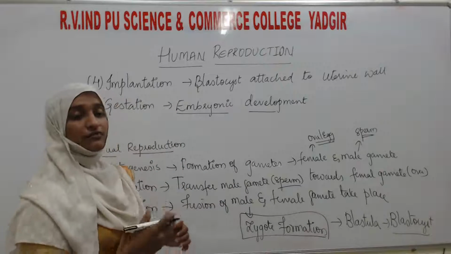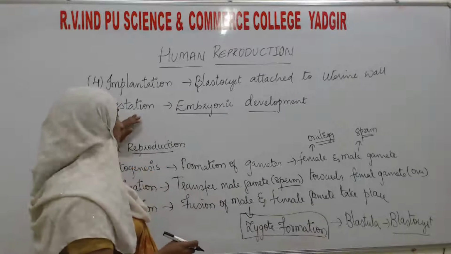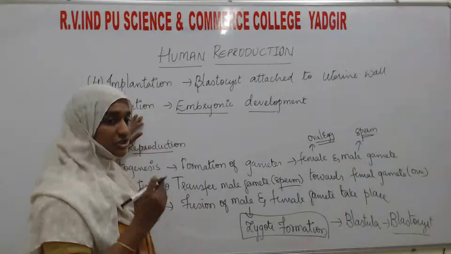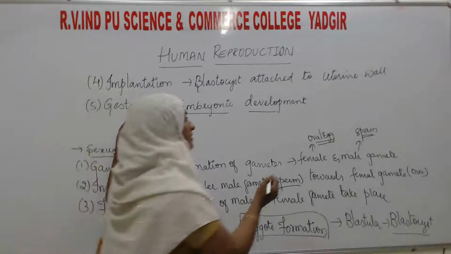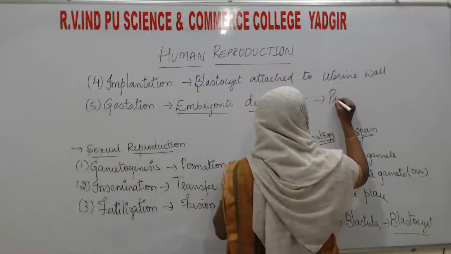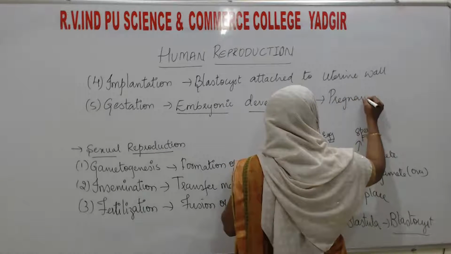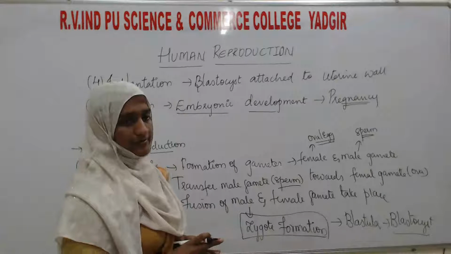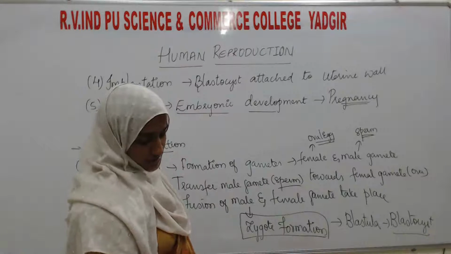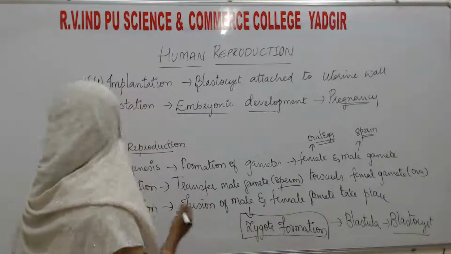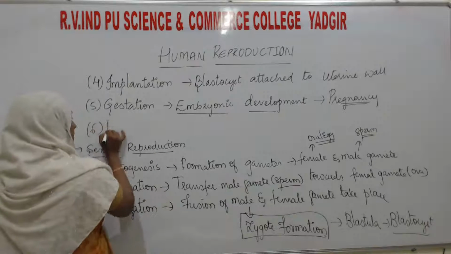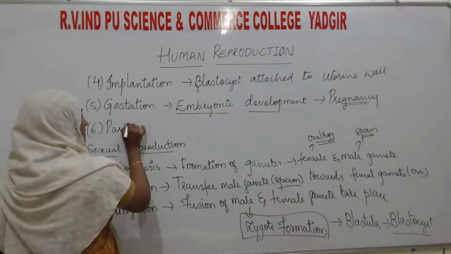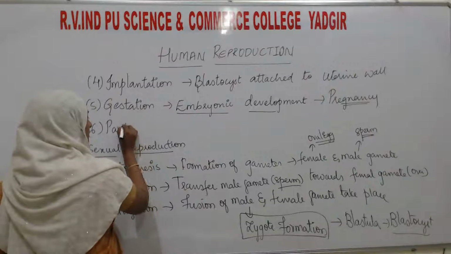And that process of embryonic development is known as gestation. The gestation period, which is also known as pregnancy, is where the fetus is going to fully develop. After gestation, the last process will come, that is the sixth one, known as parturition.